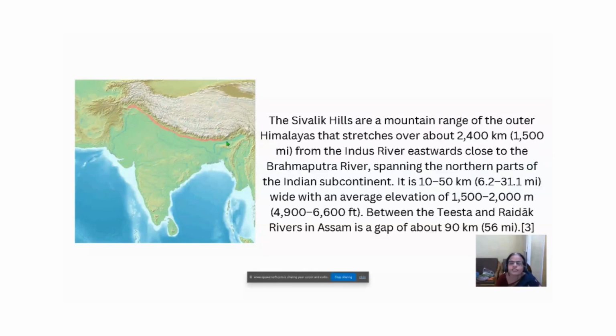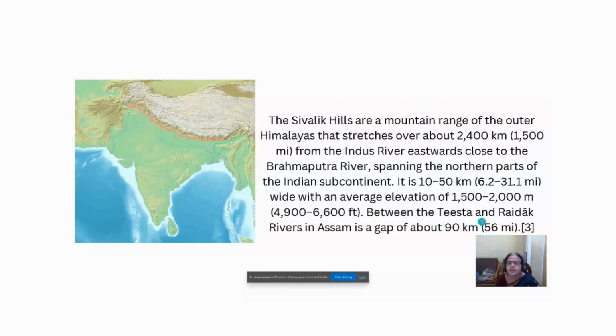It is 10 to 50 kilometers wide. That means in miles it is 6.2 to 31.1 miles wide, with an average elevation of 1,500 to 2,000 meters. When we convert it into feet, it is 4,900 feet to 6,600 feet.